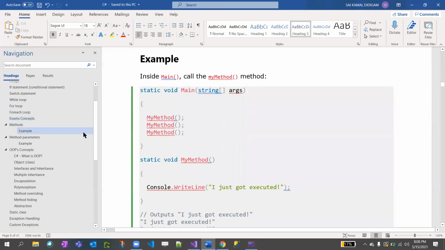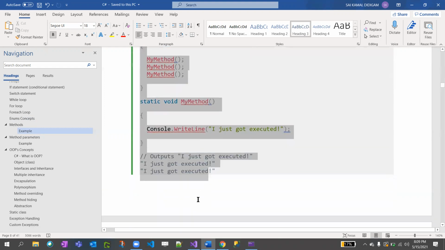So now the methods. Method means what? Method means a function, right? So a method can have parameters, and it can be called from your calling function, and the method is declared and implemented in the called function, right? You know that calling function and called function, right? Calling means whoever is calling that method. Called function means after calling that function, it goes inside that called function, right?